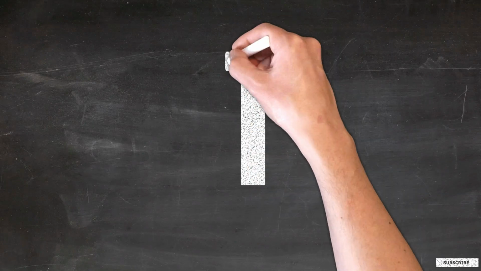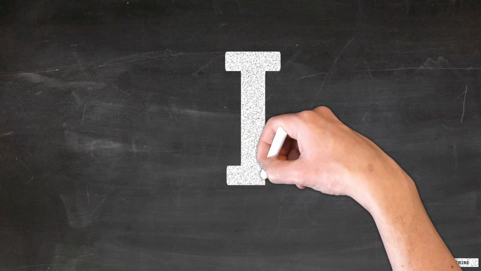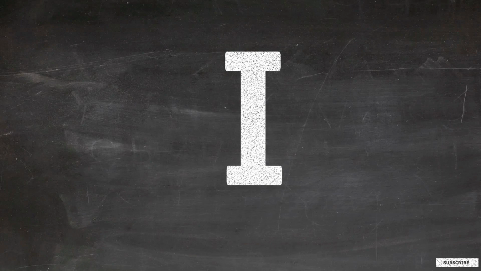Draw a sleeping line across. Go back to the bottom. Draw another sleeping line across. This is capital I.